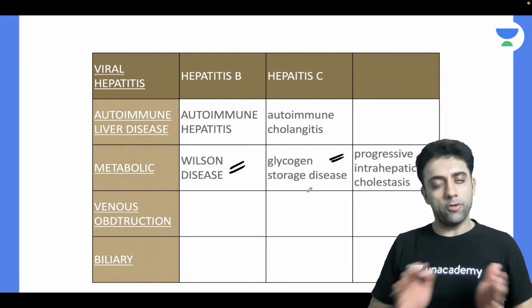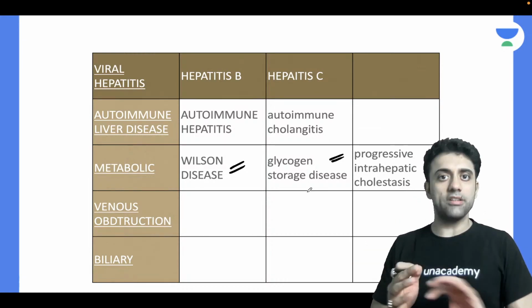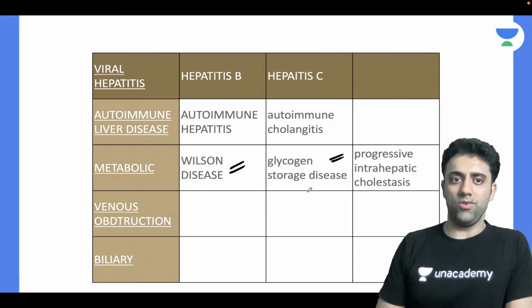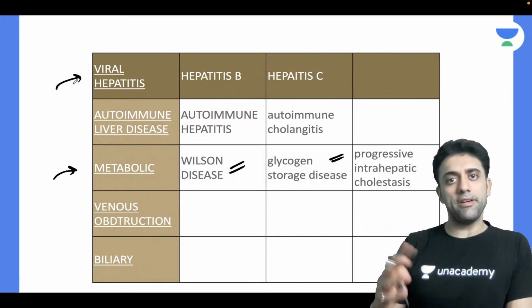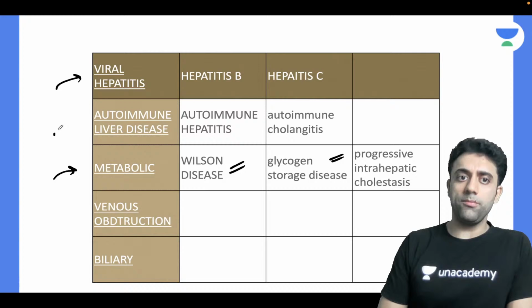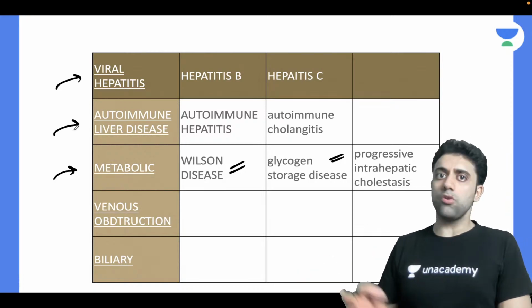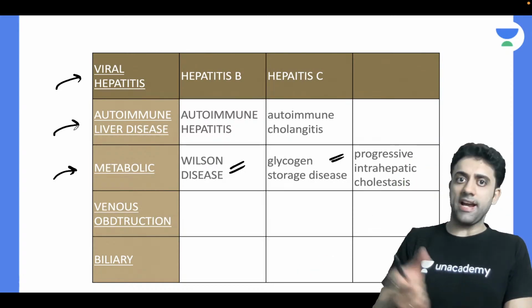I don't want you to cram. Don't cram, okay? Don't memorize one line. You should have a little idea. Metabolic causes are like these. Viral means viral, hepatitis B, hepatitis C. Autoimmune means autoimmune hepatitis, autoimmune cholangitis. The whole problem is in the biliary tract only.